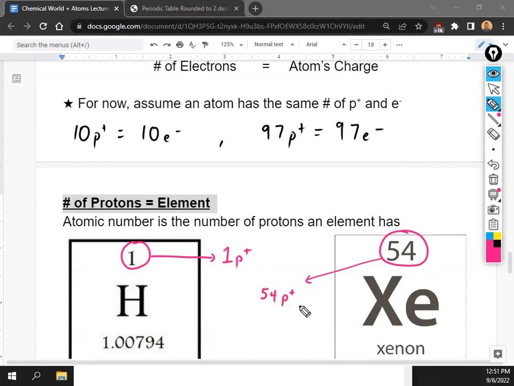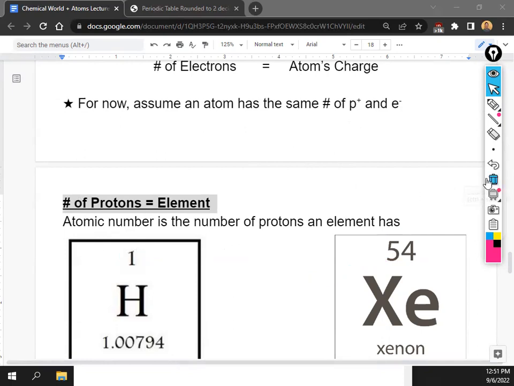Okay, so if you want to know how many protons an element has, just look at the number on top. If you want to figure out what an element is, just look at how many protons that atom has. Okay, that's pretty much it. That's all the new info for today, and then we're just going to do some practice problems now, and then I'll get you guys started on your assignment. And again, you don't need to copy down these boxes. Just know the number on top tells you what the protons are.